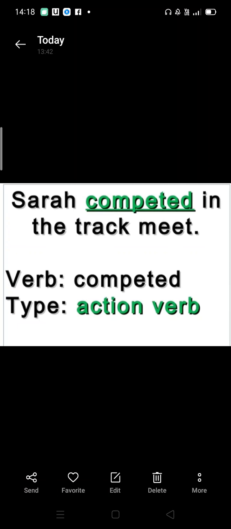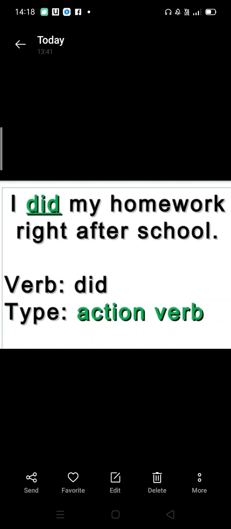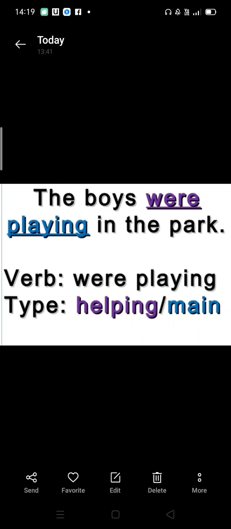So here the action verb is competed, that she competed in the track meet. I did my homework right after school. Here the verb is did and it is showing some action. So it is an action verb. The boys were playing in the park. Here the verb is were playing and the type is helping or main verb, where were is the helping verb and the main verb is playing.